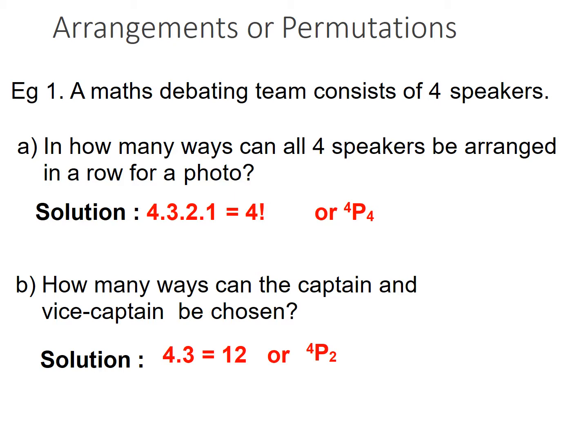A maths debating team consists of 4 speakers. In how many ways can all 4 speakers be arranged in a row for a photo? It's like the 4 colour scenario. It's 4 into 3 into 2 into 1. 4 times 3 is 12, 12 into 2 is 24. So 4 factorial is 4P4. How many ways can the captain and vice captain be chosen? Captain and vice captain means only 2 people out of 4, so 4P2.